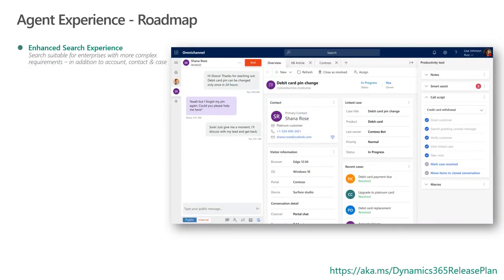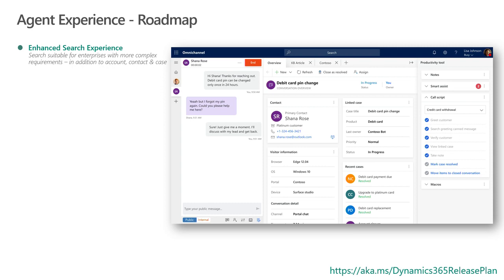Okay, so talking about the roadmap on the agent experience side, we have an enhanced search experience that is coming up as a part of the Wave 2 set of investments. As of now, an agent, while interacting with a customer over chat or over SMS, has search capabilities. One scenario that we are enabling with the channels is, let's say there is an anonymous request. The agent can simply search for account, contact, or cases within the system and tie that inbound request with an existing element.